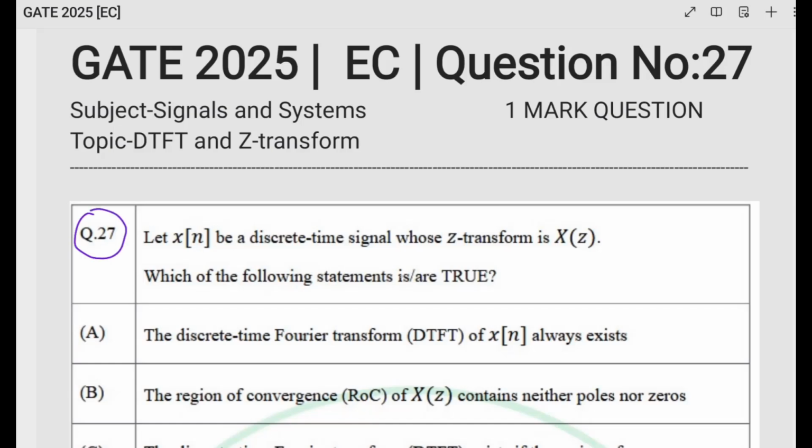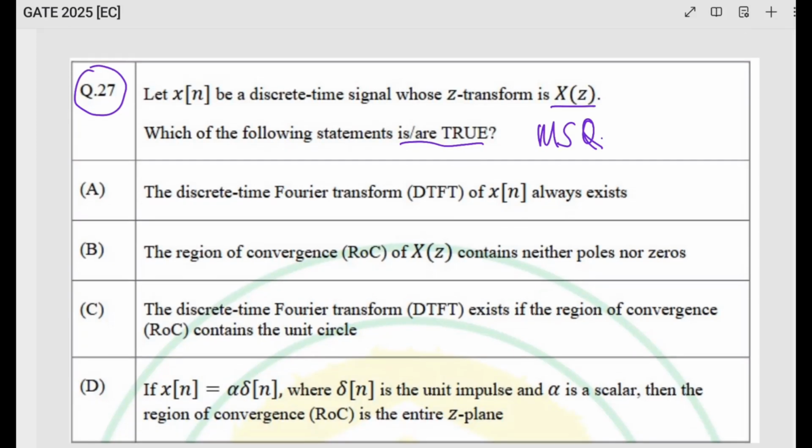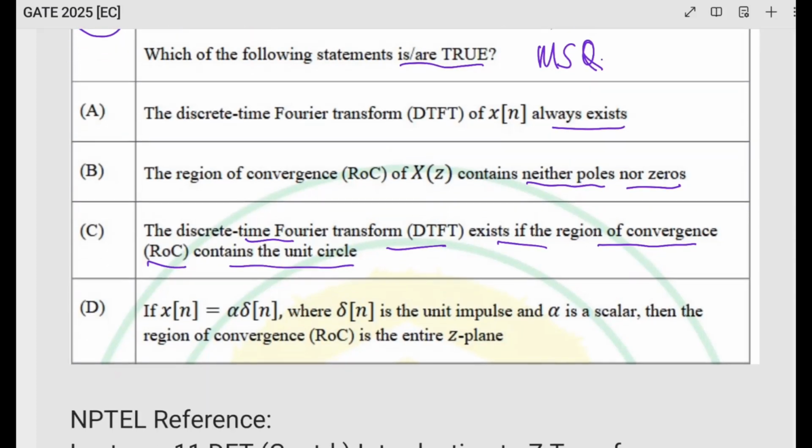Let x[n] be a discrete time signal whose Z transform is X(z). Then which of the following statements is/are true? So it's a multiple select question, MSQ, so more than one option will be correct. Option A, the discrete time Fourier transform DTFT of x[n] always exists. Option B, the region of convergence ROC of X(z) contains neither poles nor zeros. Option C, the DTFT exists if the ROC contains the unit circle. We'll check all the options.